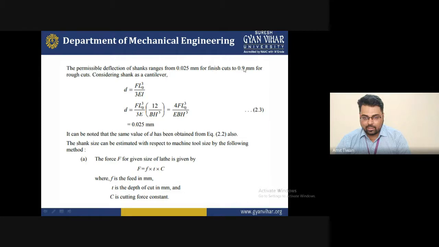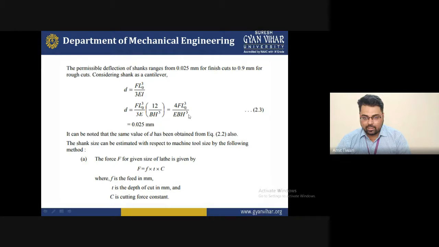Whenever you consider the shank as a cantilever, the formula is d equal to F L0 cubed divided by 3 E I. You solve it by putting in the respective values, and we can find that d is equal to 0.025 mm.